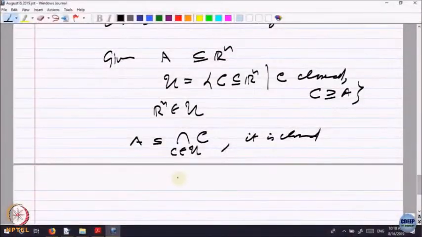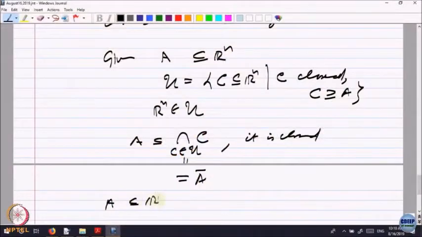So, in fact, this set is equal to A closure. So, this is another way of saying what is A closure. Look at the intersection of all closed sets which include it, that will be smallest and that is closed. So, it has to be A closure. So, that is another way of defining A closure, you may find it somewhere.